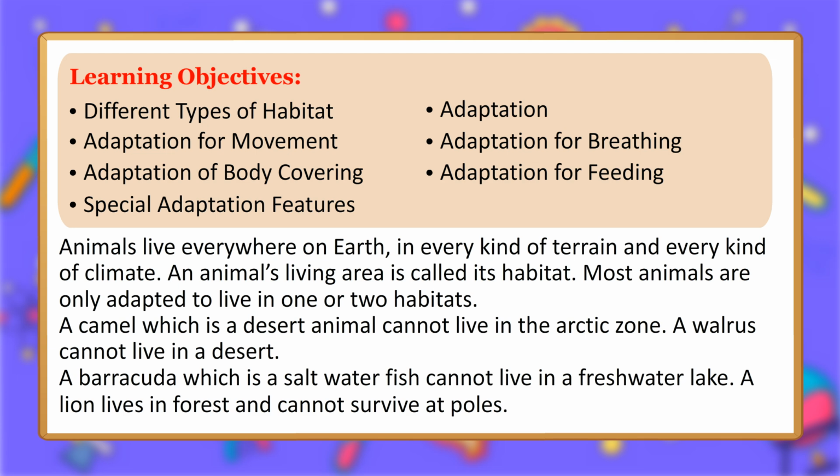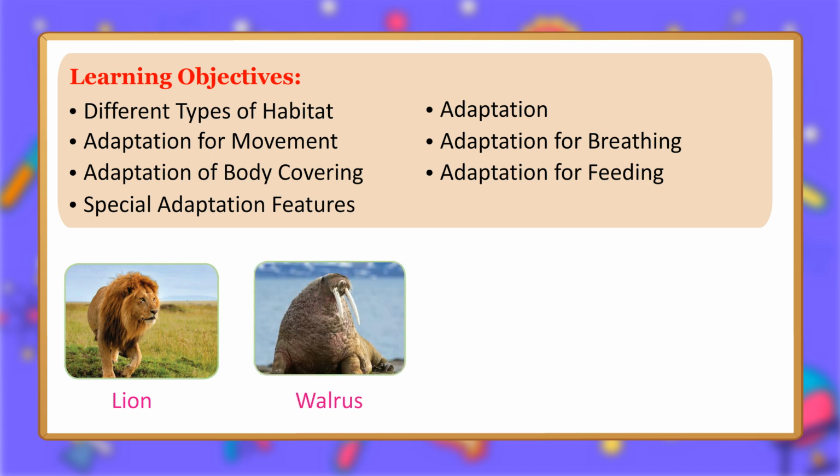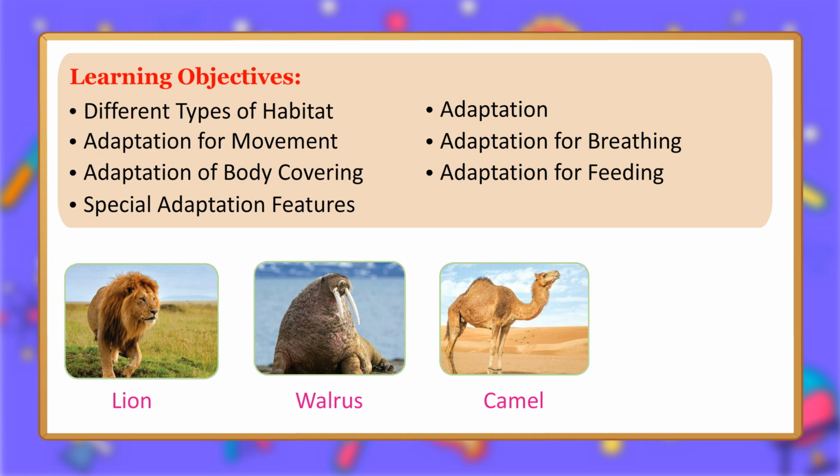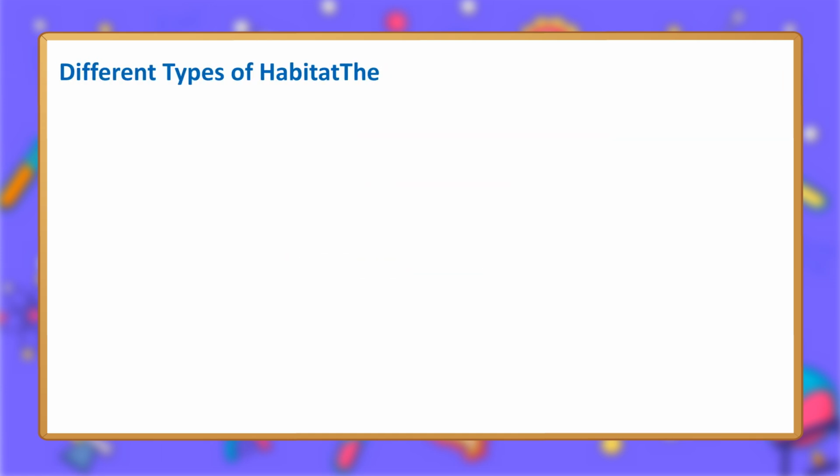Animals live everywhere on Earth, in every kind of terrain and every kind of climate. An animal's living area is called its habitat. Most animals are only adapted to live in one or two habitats. A camel, which is a desert animal, cannot live in the Arctic zone. A walrus cannot live in a desert. A barracuda, which is a saltwater fish, cannot live in a freshwater lake. A lion lives in forest and cannot survive at poles.